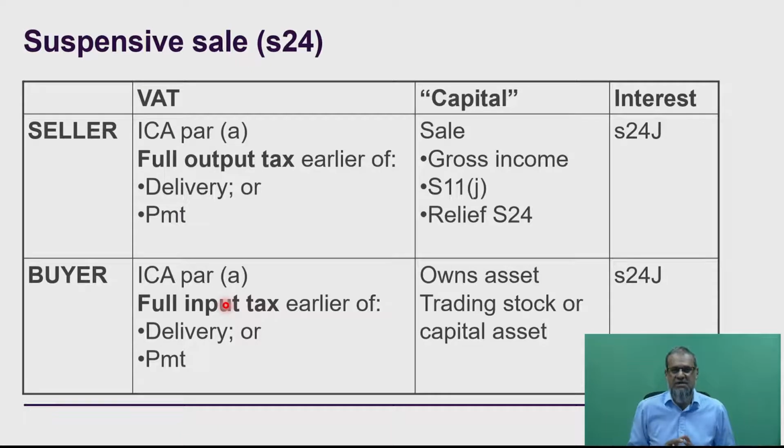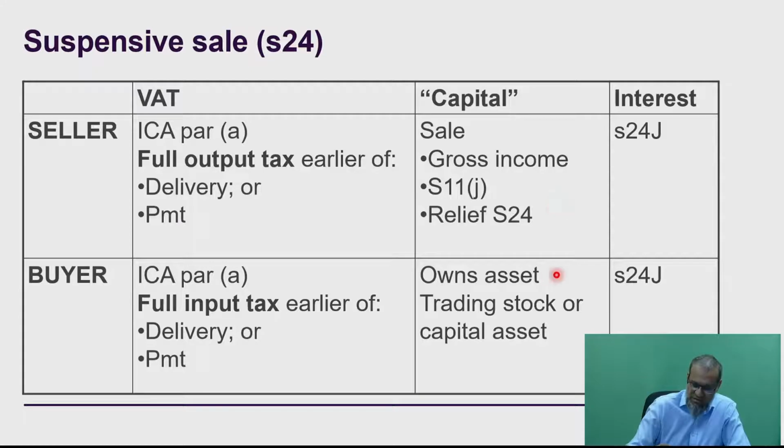Now we can basically cross over into income tax. We're now into income tax, and let's assume that we're actually selling trading stock. Remember, the trading stock is sold under an installment credit agreement, so it meets the definition of an ICA. We're going to basically have to pay income tax on the whole amount. If there's some amount of that debtor that is doubtful, we can claim a Section 11J allowance on that, and on the balance we're going to get relief the way I showed you, and the calculation is going to be done under Section 24 itself.